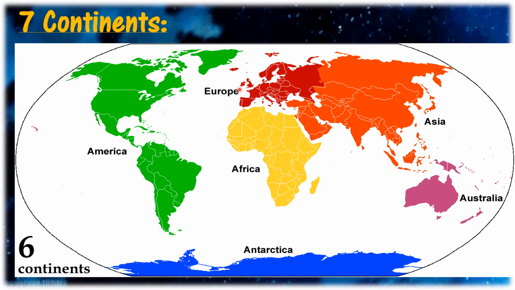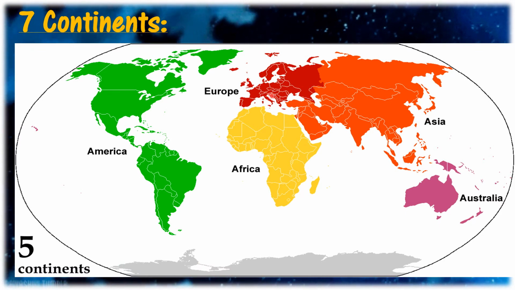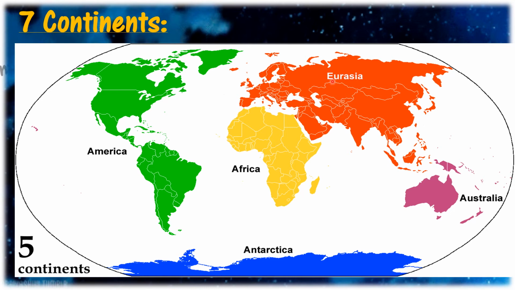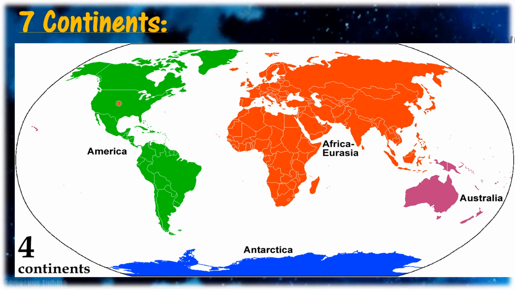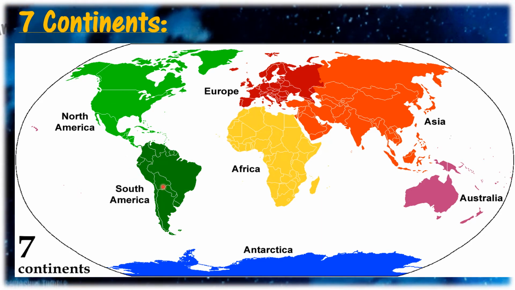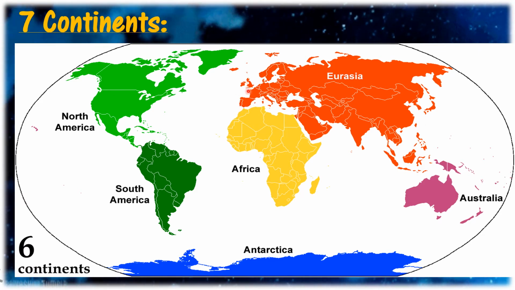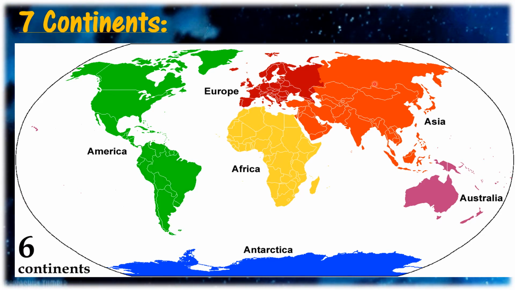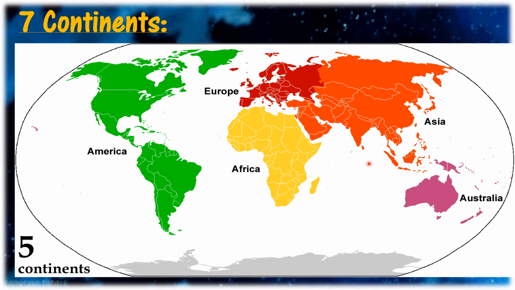Europe and Asia combined together, we can call it as Eurasia. North America and South America we can combine together and call it as America. Like that, Europe, Africa and Asia collectively known as Afro-Eurasia, right?